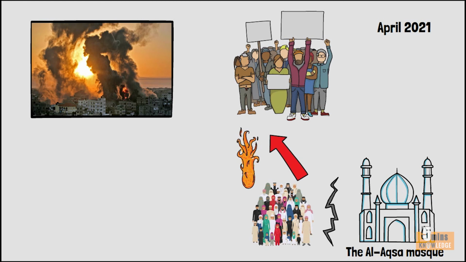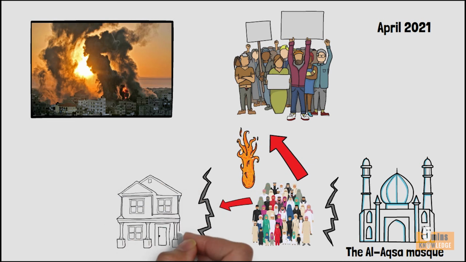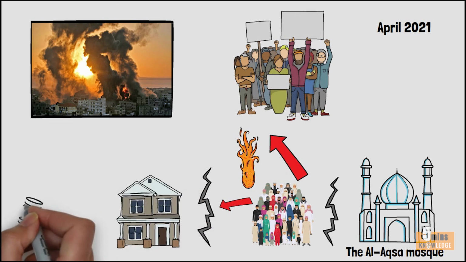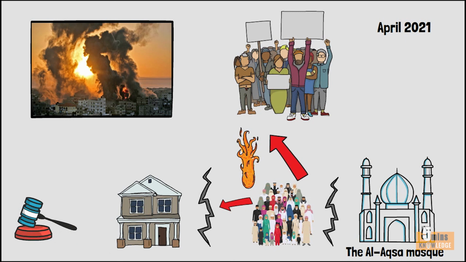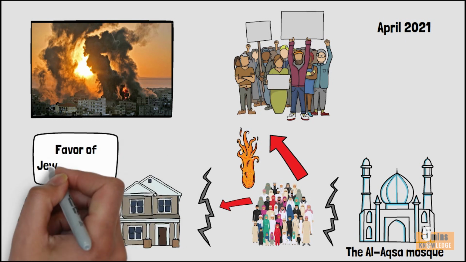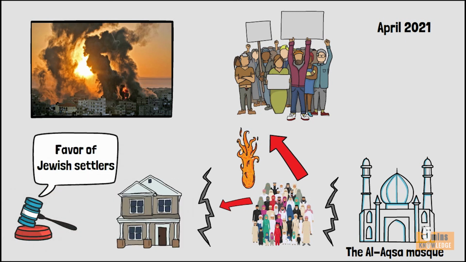In addition, they are also angry that the Israeli authorities expelled some Palestinians from their homes to make way for Israeli settlers. And the Jerusalem Regional Court ruled in favor of Jewish settlers who claimed the property in Sheikh Jarrah that is home to many Palestinian families.